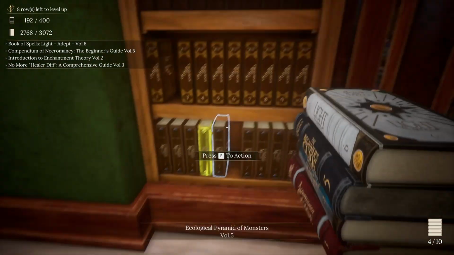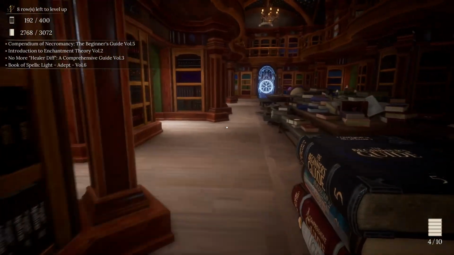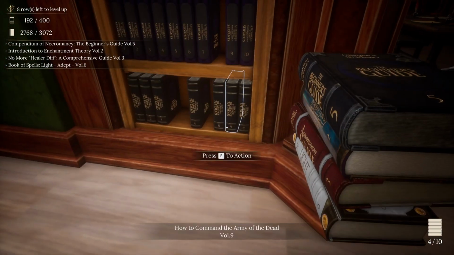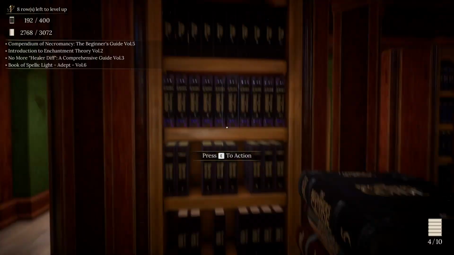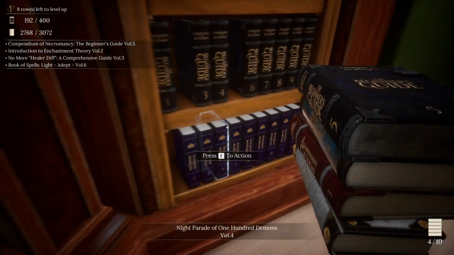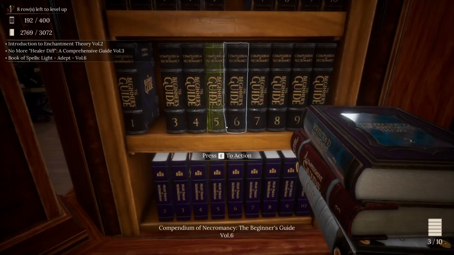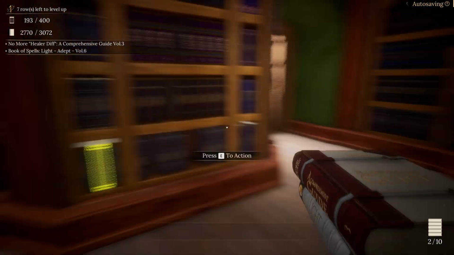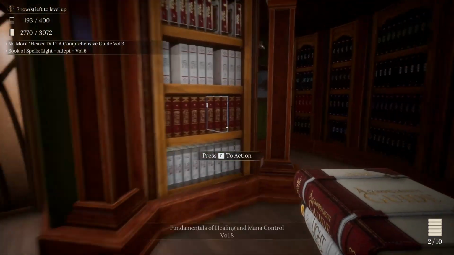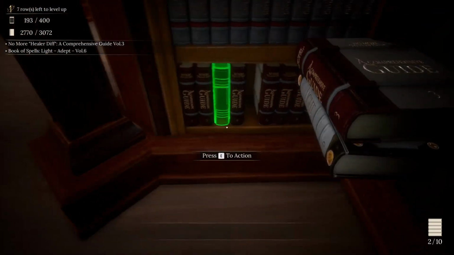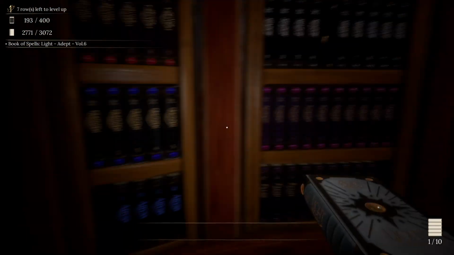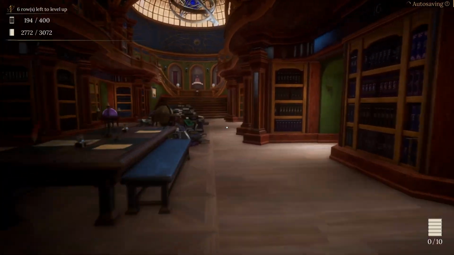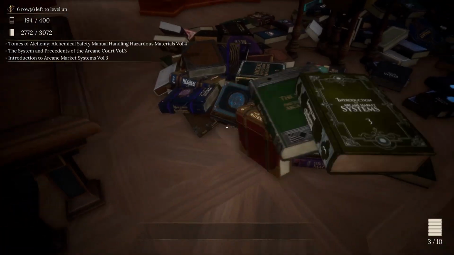Right there. Then we got Necromancy, the Beginner's Guide Compendium. That's Volume 5. You are right here. Introduction to Enchantment Theory, Volume 2 goes right there. No More Healer Diff, a Comprehensive Guide, Volume 3 should be over here. And the Book of Spells, Light Adept, Volume 6 completes that one off at Destruction. Sweet. Next 10.